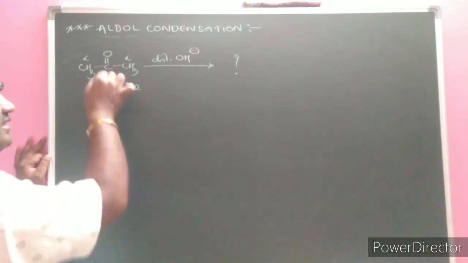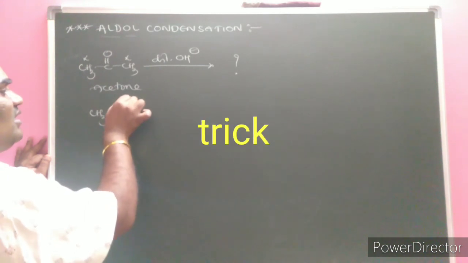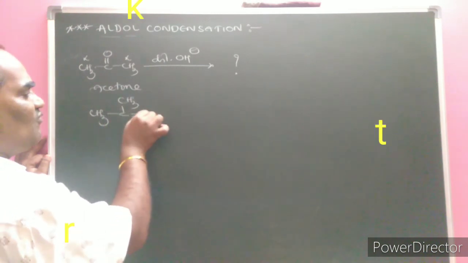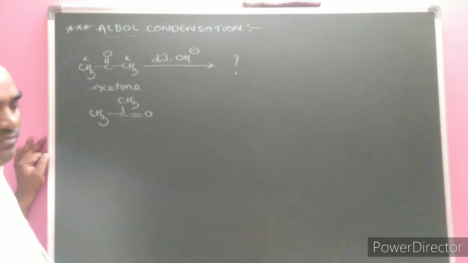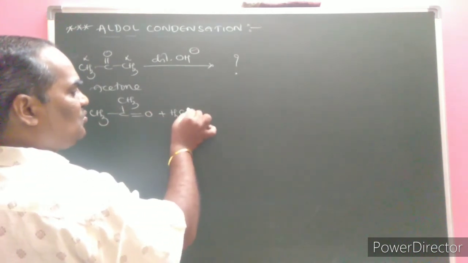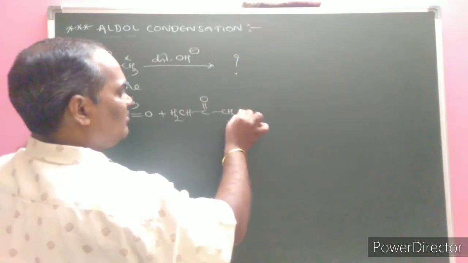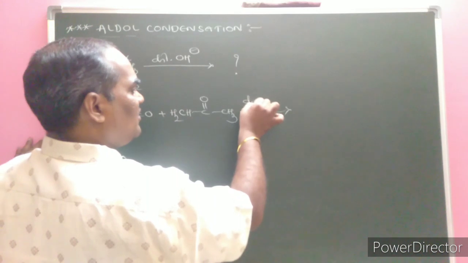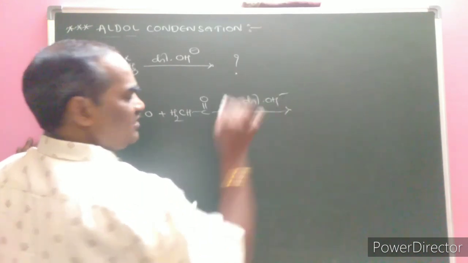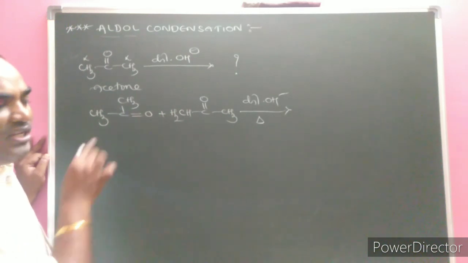Instead of writing the classical way, I am going to write directly CH3. For the sake of convenience, one molecule of acetone, another molecule of acetone, CH2H C double bond O CH3 is given. Then the condition, dilute OH minus, is given. Whether heating is given or not doesn't matter, because it is a ketone.